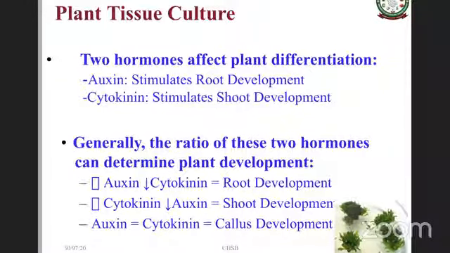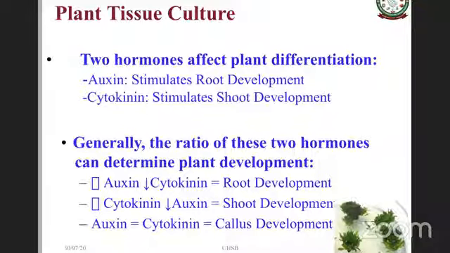Generally, if you have higher auxin and lower cytokinin, the cells in the media will tend towards root development. If it is higher cytokinin and lower auxin, then shoot development will happen. If you have almost equal proportions of the auxins and cytokinins that you choose, then generally it leads to callus development.